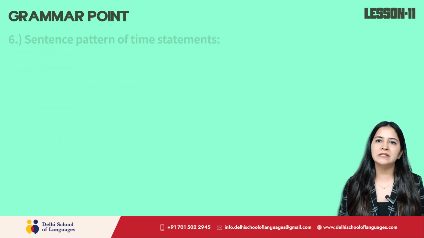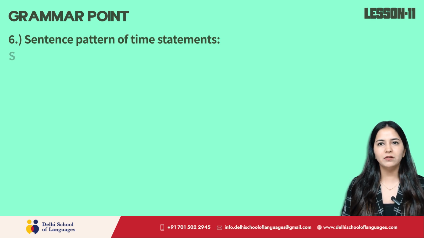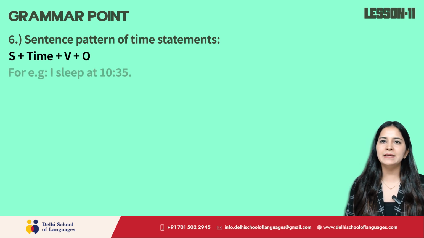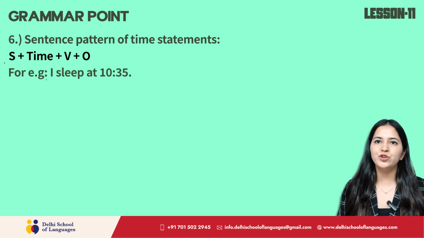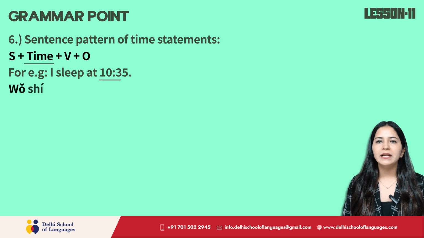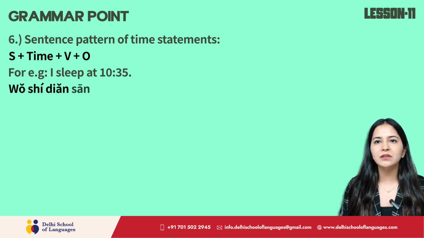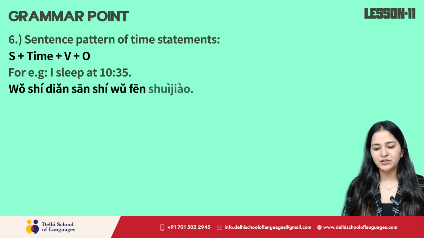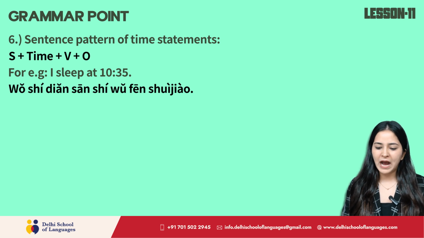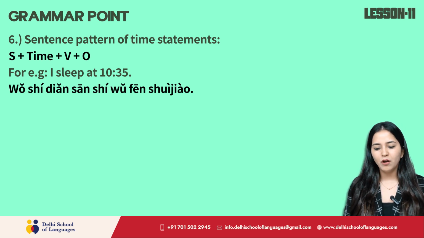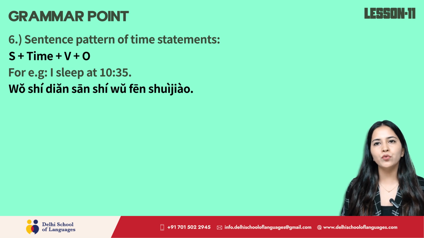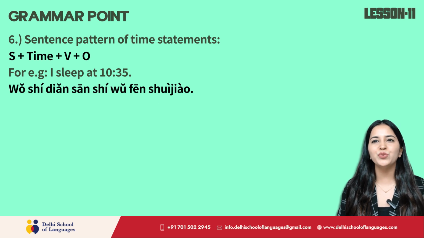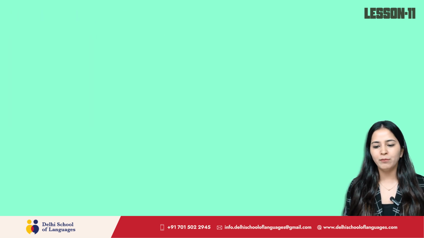Next, sentence pattern of time statements. Subject plus time plus verb plus object. For example, I sleep at 10:35. Subject I, wo, time 10:35 will be 十点35分. Verb 睡觉. So, I sleep at 10:35 translates to 我十点三十五分睡觉. Repeat. 我十点三十五分睡觉. That is all about grammar.